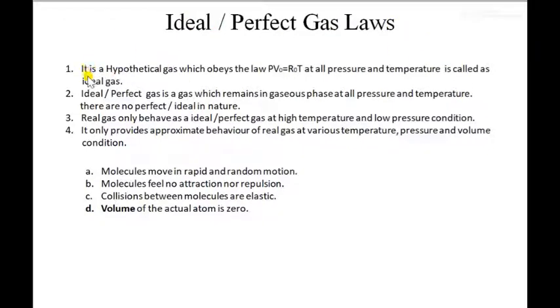Now, as the first statement: it is a hypothetical gas which obeys the law PV equals RT at all pressures and temperatures, and is called an ideal gas. Here R is the characteristic gas constant and T is the temperature of that gas.